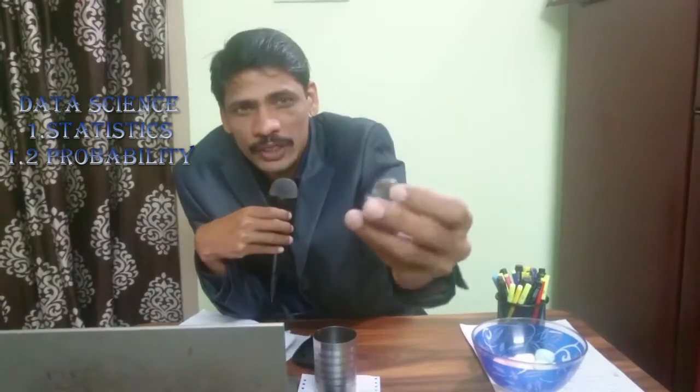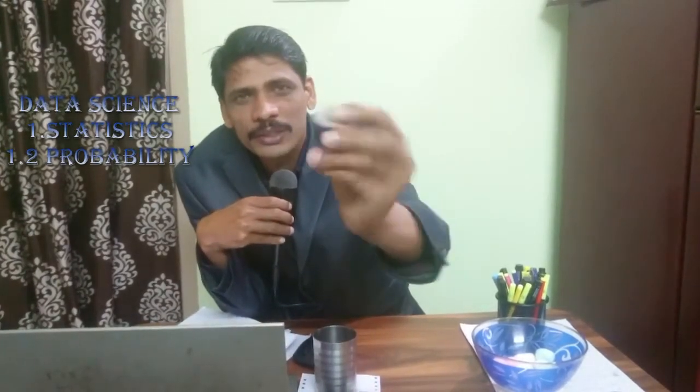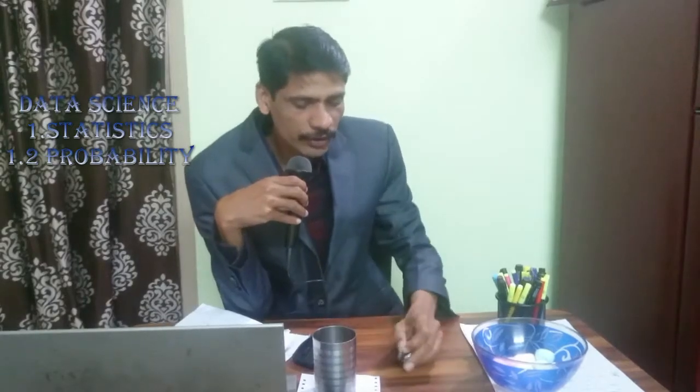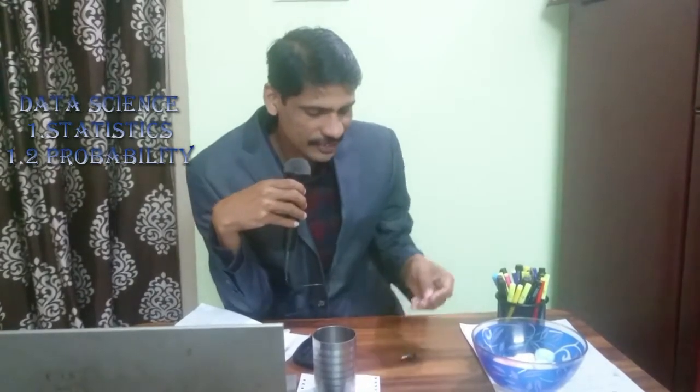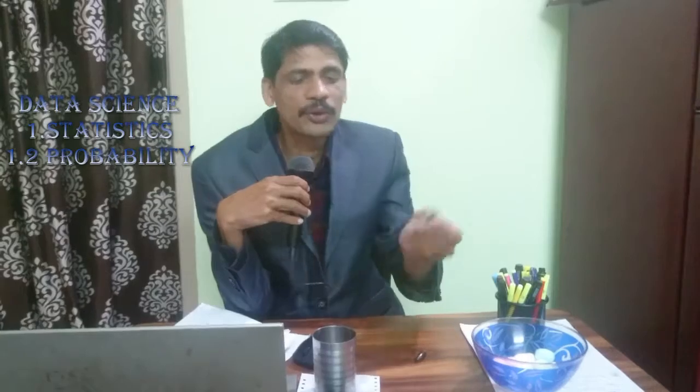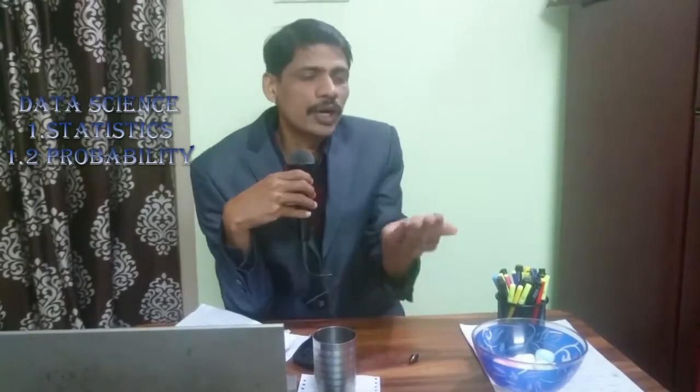So imagine I have a coin, a 1 rupee coin. This is an Indian rupee coin basically. This coin contains a head, this is the head, and this is the tail. After tossing my coin, I want a head basically. What is the probability of getting a head after tossing a coin which contains head or tail?